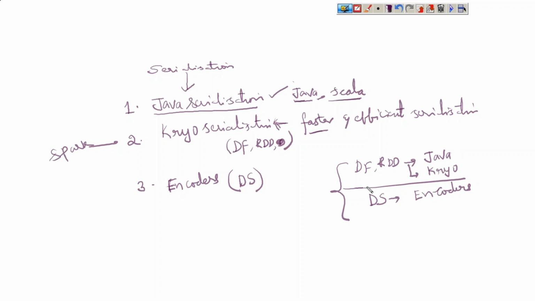Out of all this, with data frames and RDDs, which serialization is used by default? Java is used by default. But if you want to improve performance, we can change Java serialization to Kryo serialization. If you use datasets, we need not enable anything. Internally, encoders will be created and used automatically. Compared to Java, Kryo performs better, and encoders perform better still than Kryo.